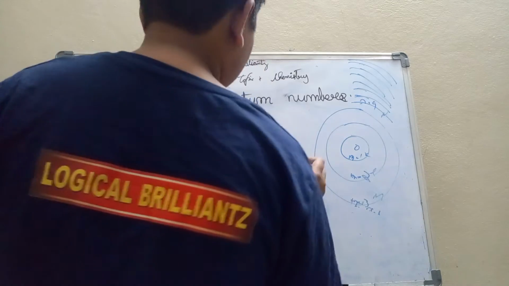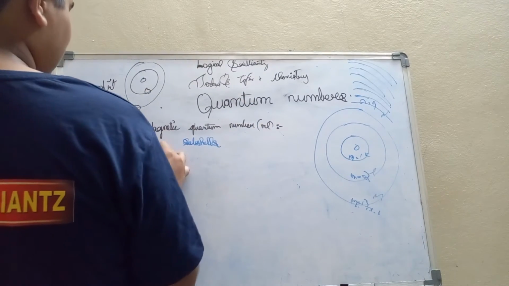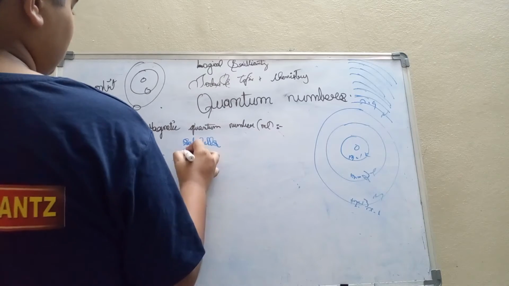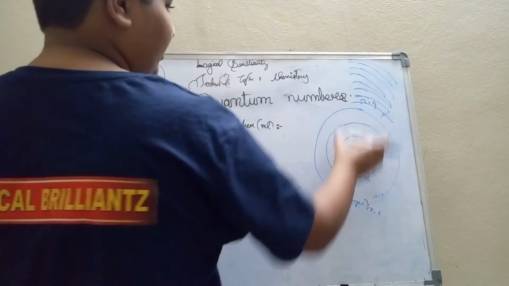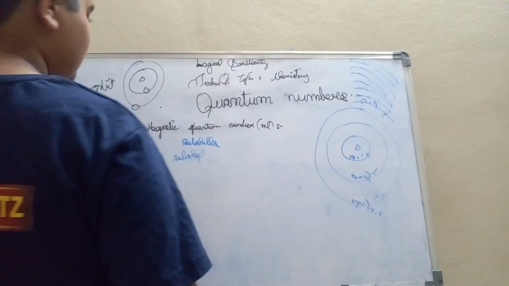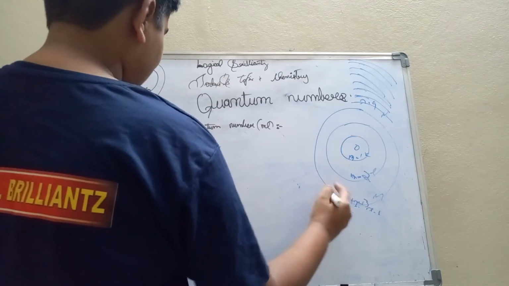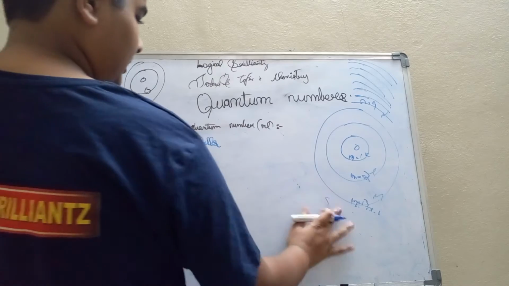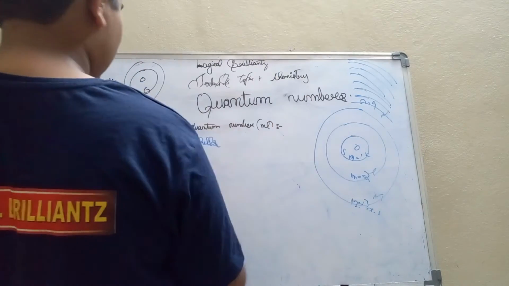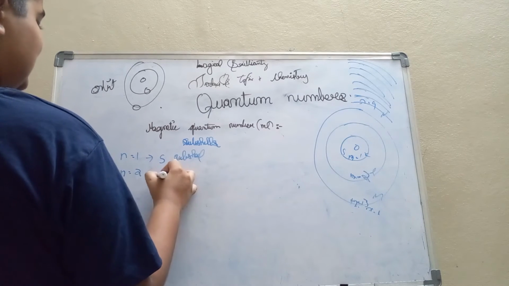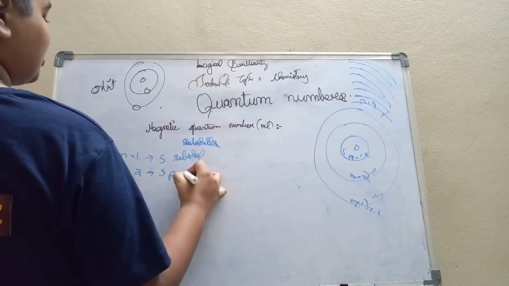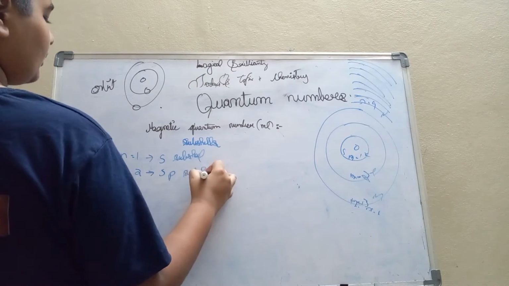For example, if n is equal to 1, it is S subshell. It contains only one subshell. If n is equal to 2, it contains S and P subshells.